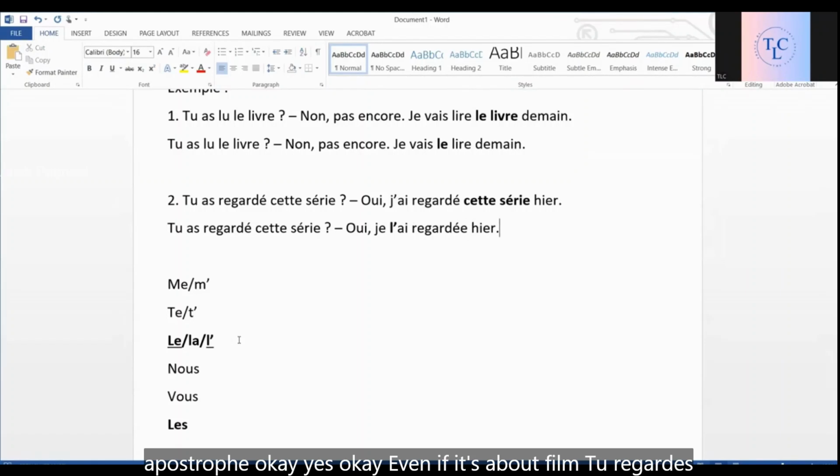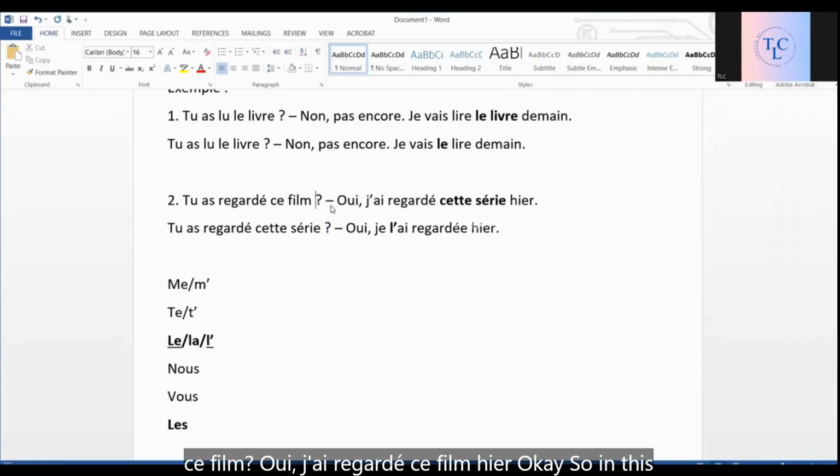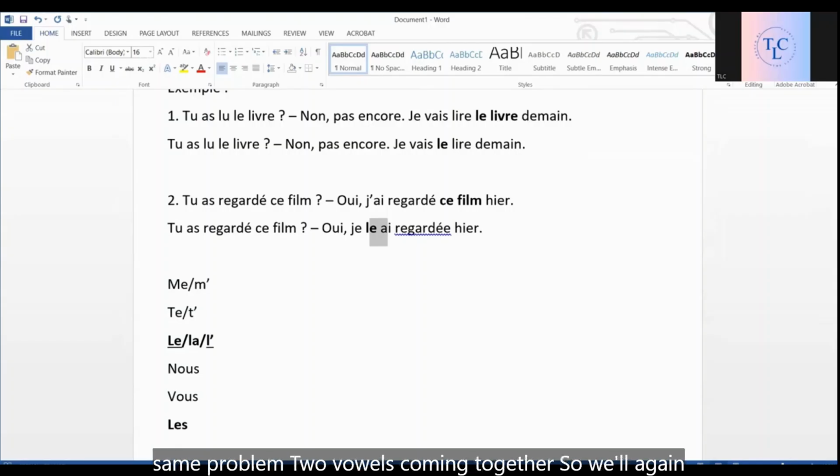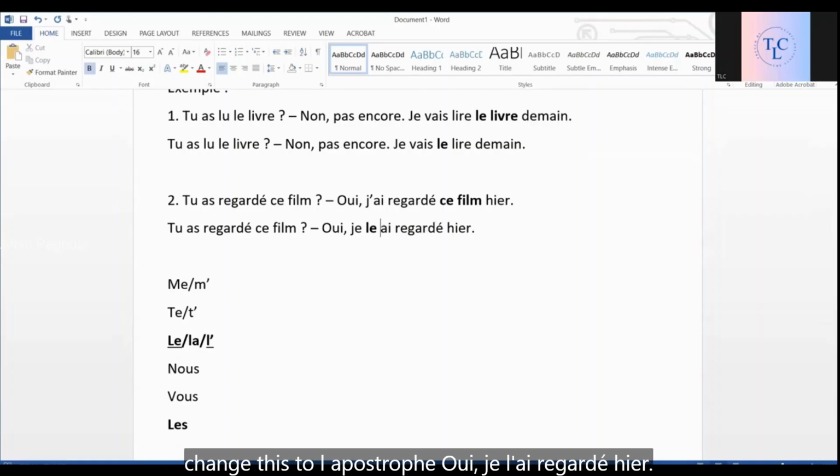Yes. It works even if it's about a film. Tu as regardé ce film? Oui, j'ai regardé ce film hier. So in this case, we use le, right? Because film is masculine. But again, the same problem, two vowels coming together. So we'll again change this to l'apostrophe.